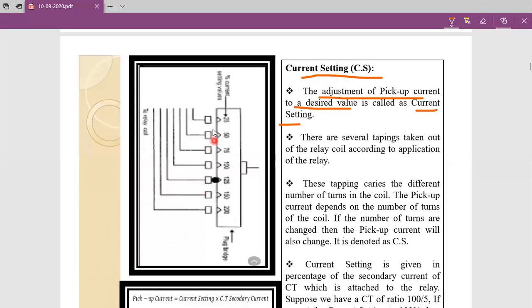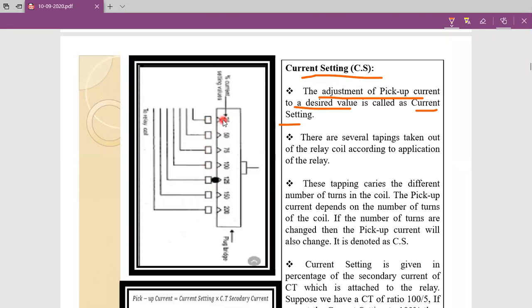Here, these are the tappings of the relay coil: 25% tapping, 50% tapping, 75% tapping, 100% tapping, 125, 150, 200, like this.